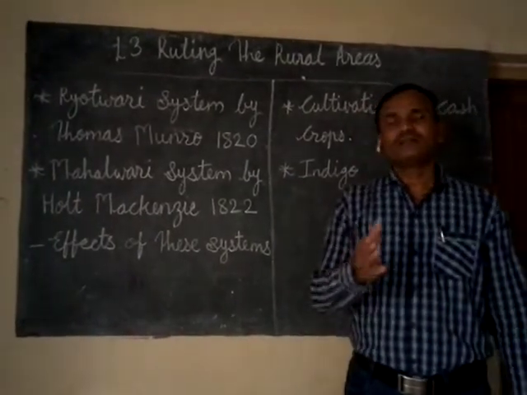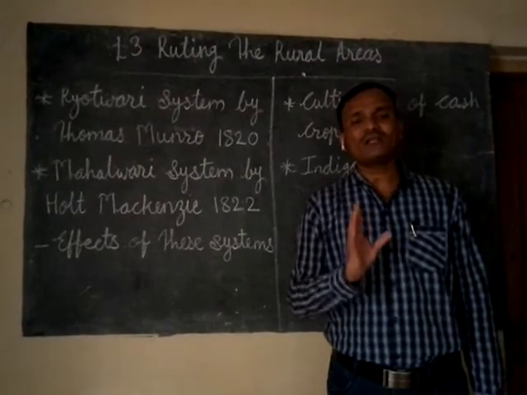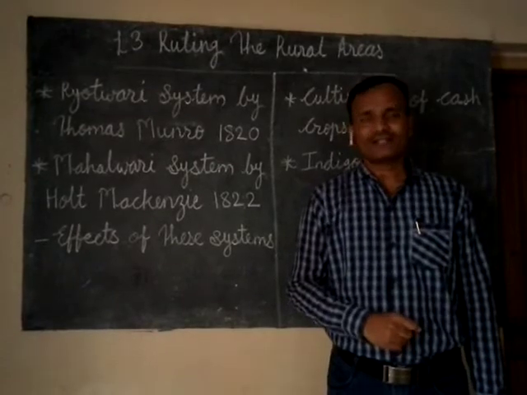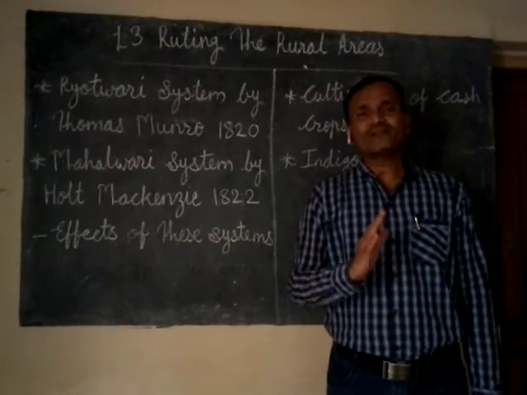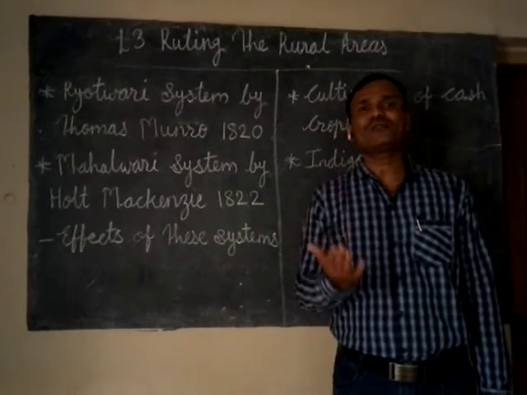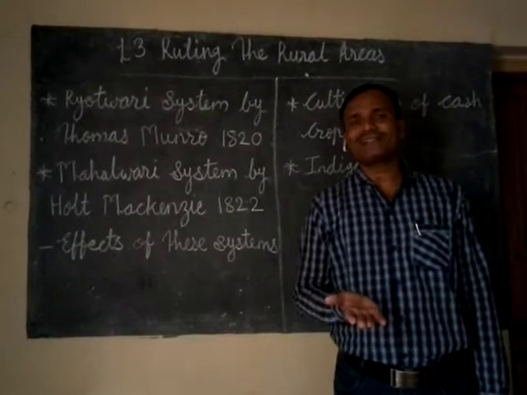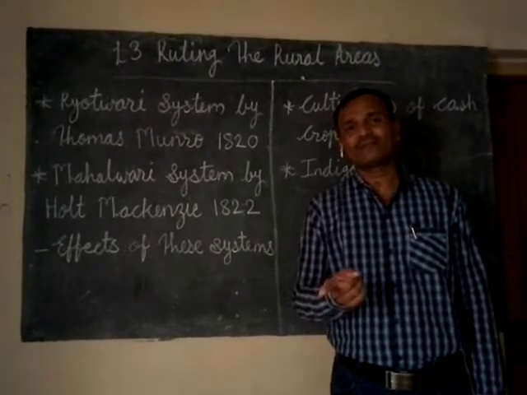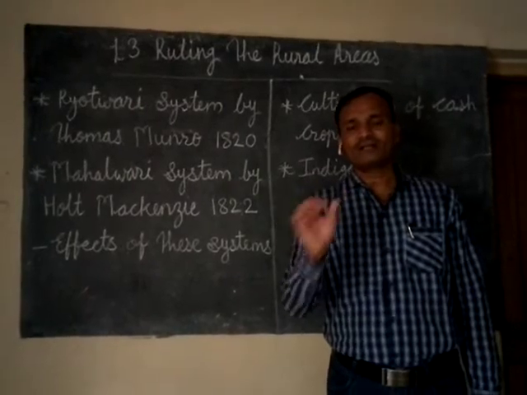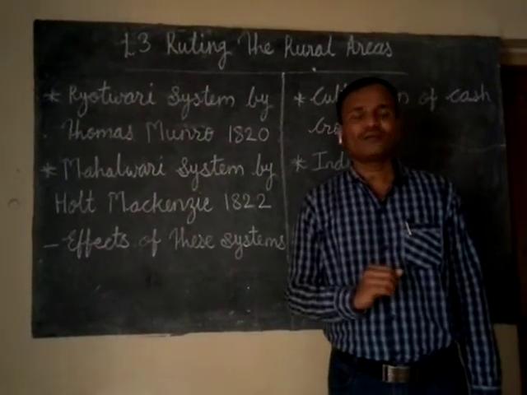So we have learned in the previous chapter what the condition of the villages in our country was before the advent of the Britishers. The villages were really very self-sufficient. All their needs they used to fulfill in the village areas only. They used to pay a little bit of their total production to the king in the form of revenue.